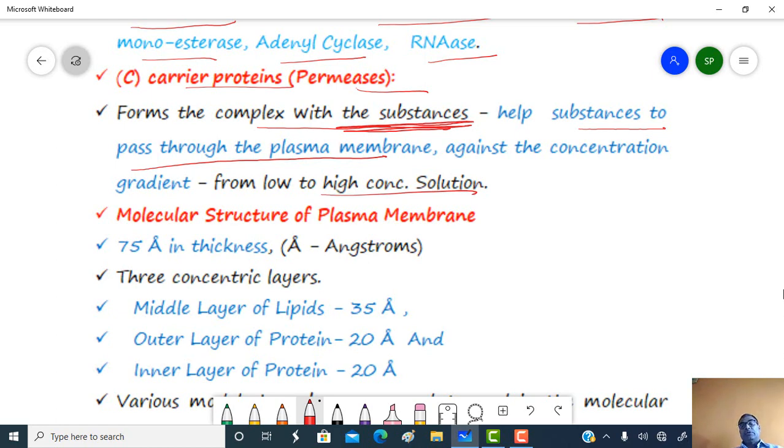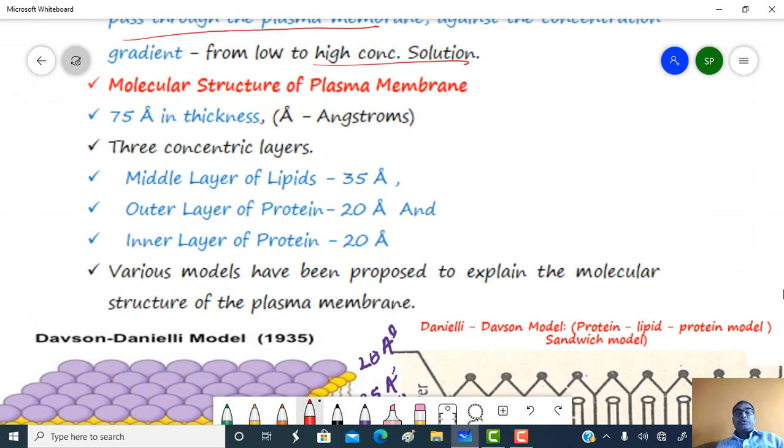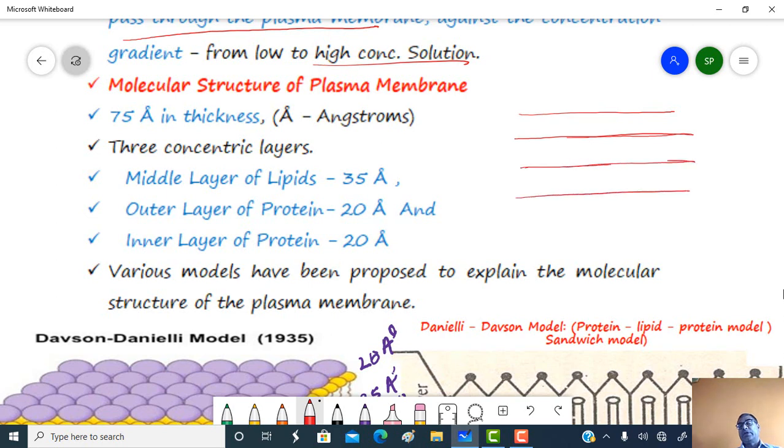Just see the molecular structure of the plasma membrane. The plasma membrane is a 3-layered structure. This is the first layer, and this one is the second and third layer.